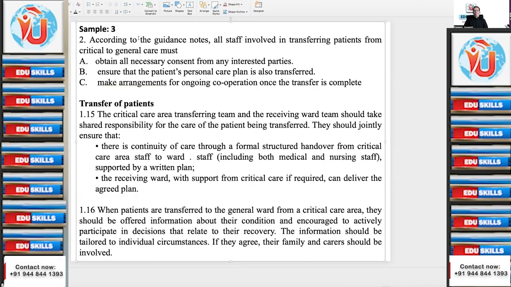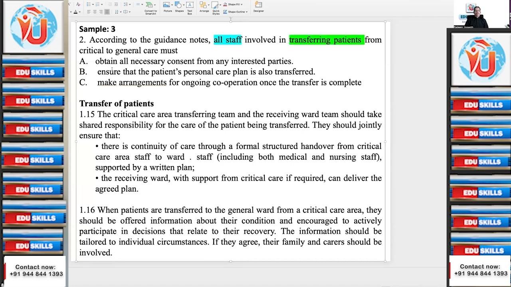Okay, let's have a look into the question now. According to the guidance notes, all staff involved in transferring patients from critical to general care must. So how do you analyze this? What is important here? Hedging words. All staff. They are supposed to do something, right? Who is supposed to what? All staff. Do what? Transferring patients.